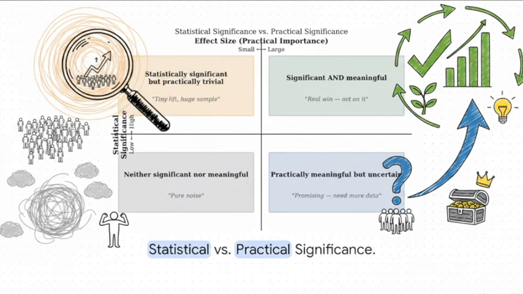The most strategically dangerous zone is the top left quadrant, the statistically significant but practically trivial result. This happens when you have a massive sample size that detects a microscopic, meaningless lift. The second most dangerous is the bottom right, a massive, meaningful business effect that gets dismissed as insignificant simply because the sample size was too small to prove it mathematically.